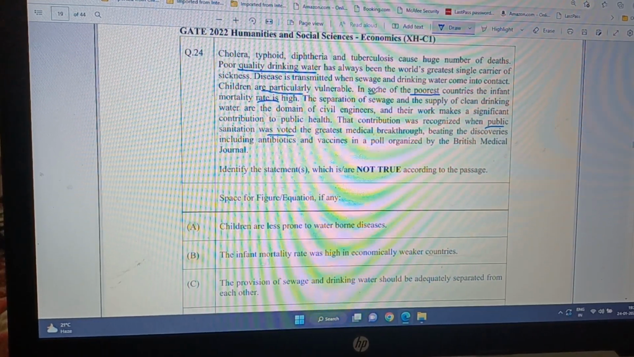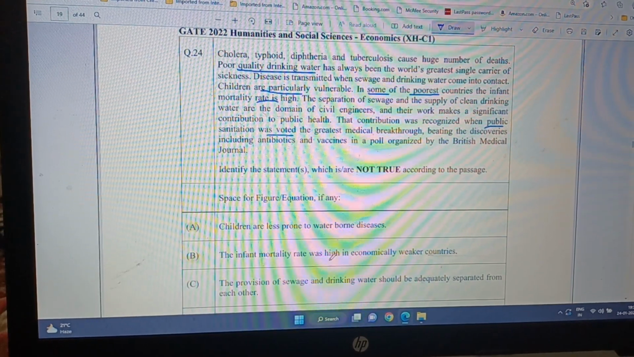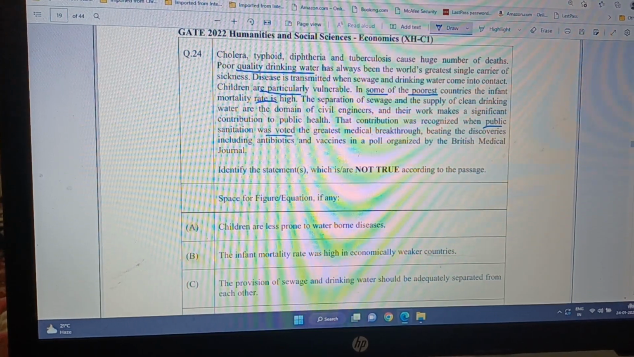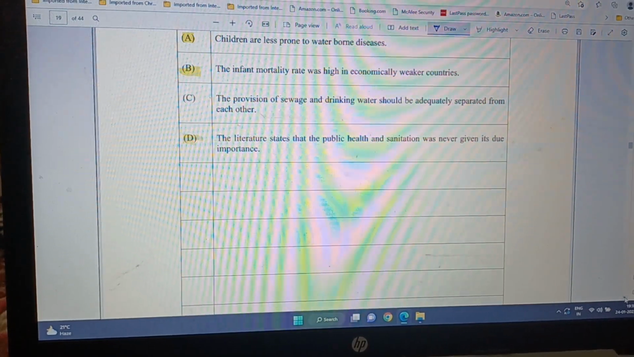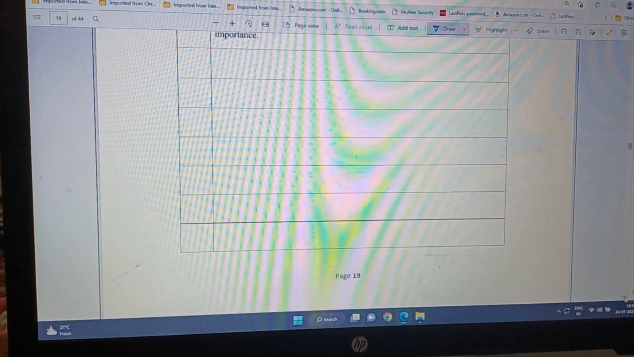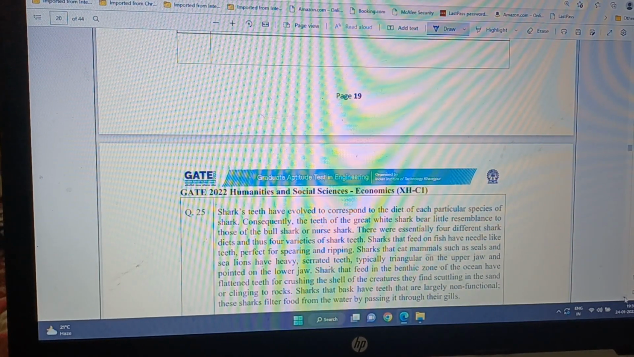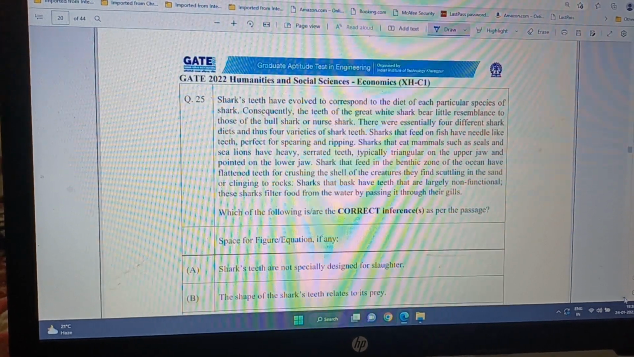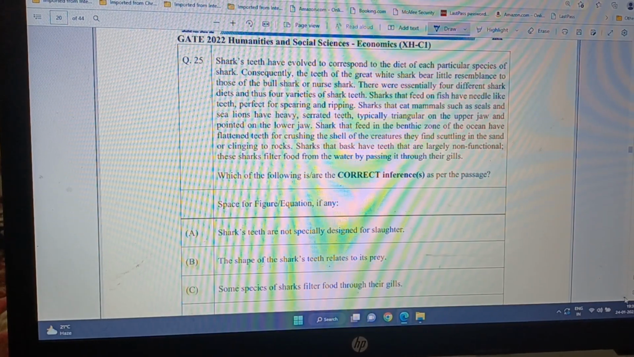It says in some of the. So that's why it doesn't follow that it was high in economically weaker countries. So that way A, B, and D are not necessarily true. You have to see the language very closely, like these lawyers look at it. They will always read the language which is printed in fine letters. So that way you get the hint. Now question number 25.